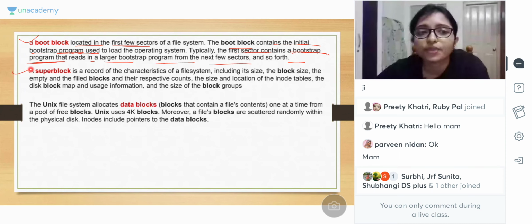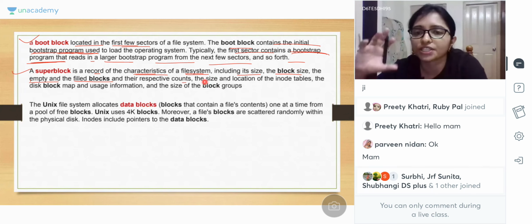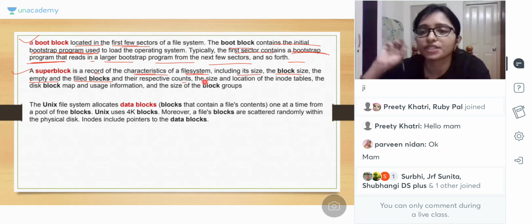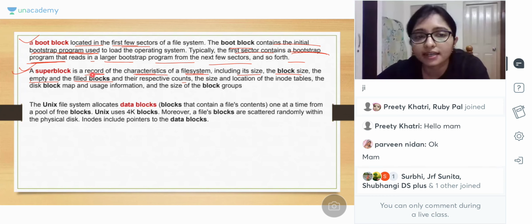Now what is the super block? The super block records the characteristics of the file system, including its size. It includes the size, block size, and empty and filled blocks, and respective extra information of the block. Is it filled? What is the size? What is the free space? What is the count? Extra information is stored in the super block. The super block is the record of the characteristics of the file system. What are the characteristics? It is storing that.